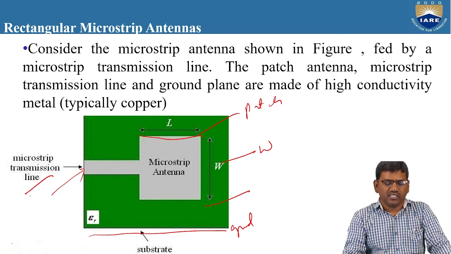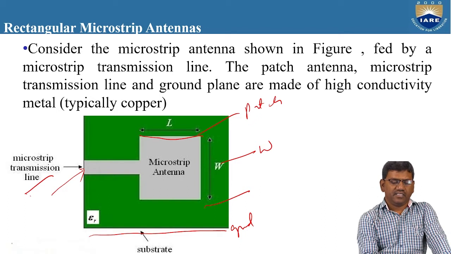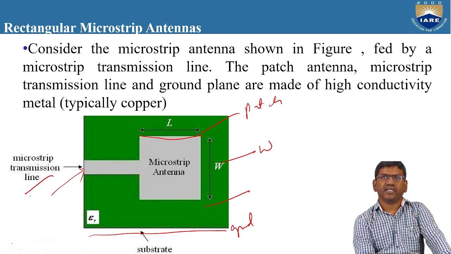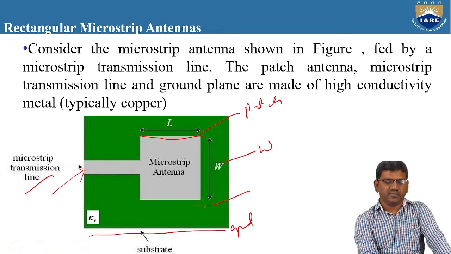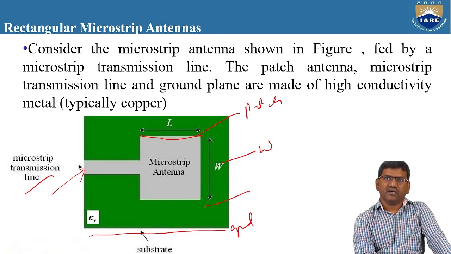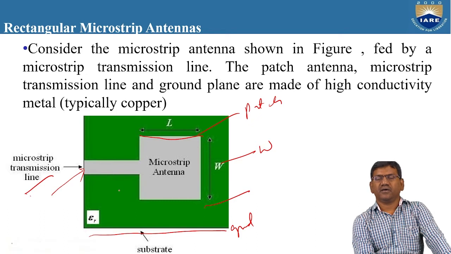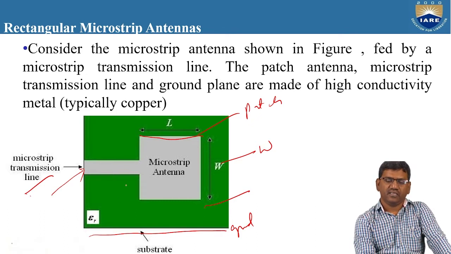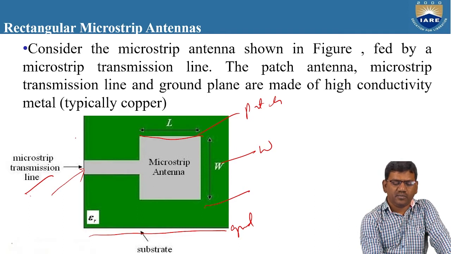It's not mandatory that the transmission line must be exactly located at the center of the microstrip antenna. Right? There is no rule that this microstrip transmission line has to be given as a feeding exactly at the center of the microstrip antenna. So depending upon the impedance matching, you can change the location of this transmission line. You can also give the input here also.